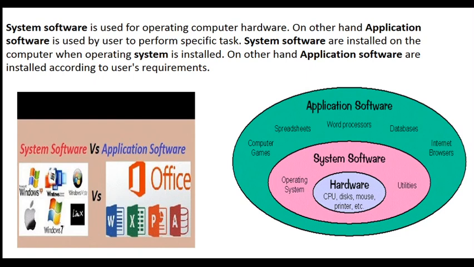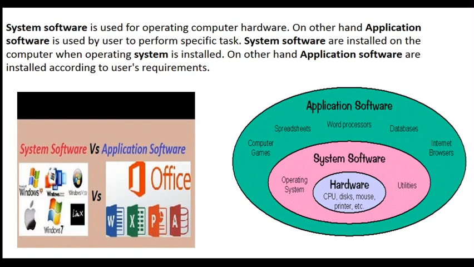Students, if you use the Windows operating system, then Windows is your operating system. Or if you use Linux, or Mac from Apple, these are all operating systems. They are known as system software.